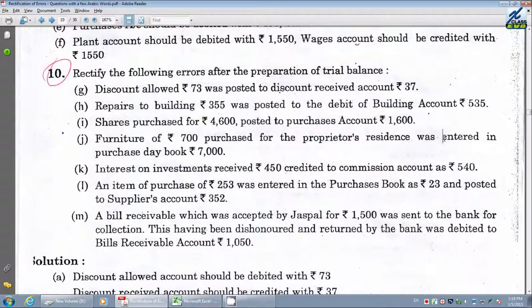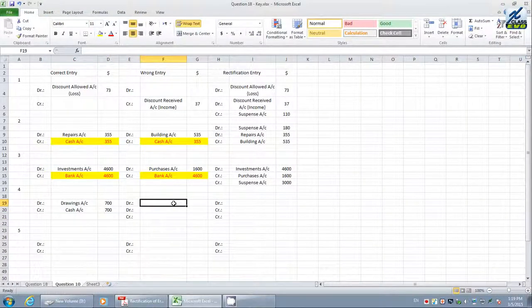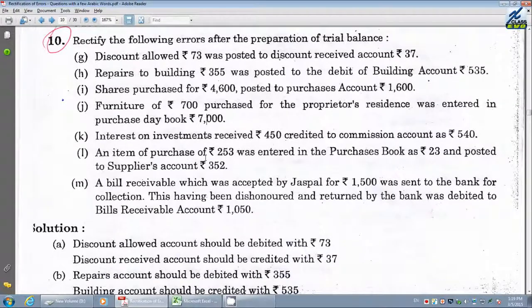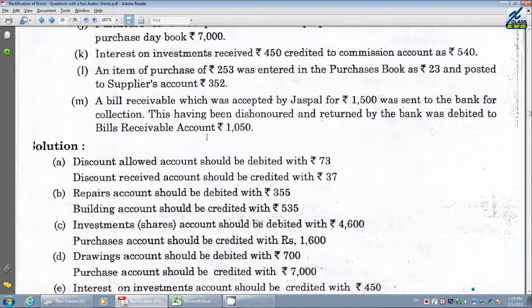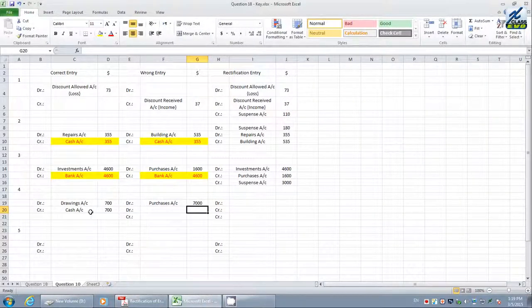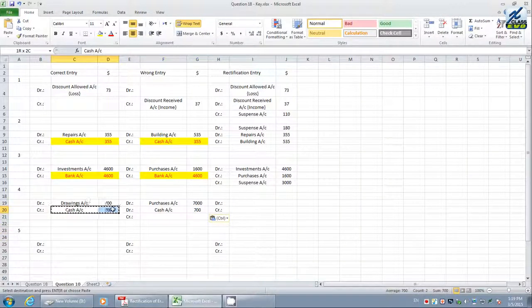Okay, 700 we posted. Where is the mistake here? It was entered to the purchases daybook. They have considered this as purchases account. How much value? The value is also wrong. The value has been given as 7,000. Are we clear? The mistake is clear to you? Okay. Therefore there is no mistake with respect to cash. Therefore I would like to post cash as it is, the same. There is no mistake over here.